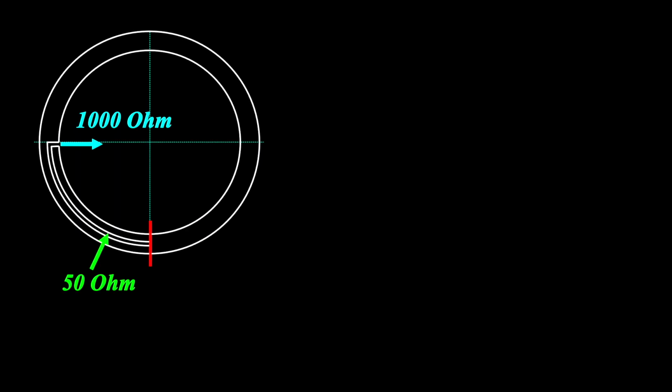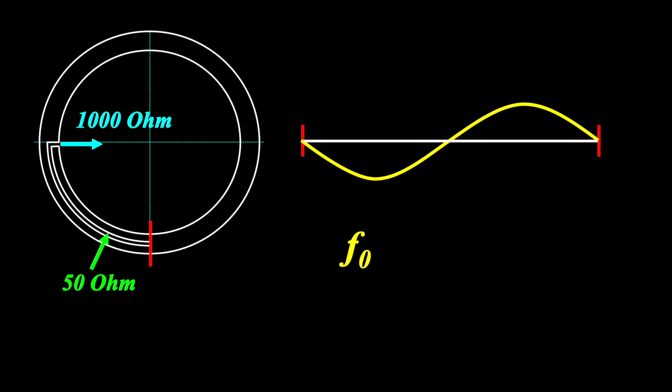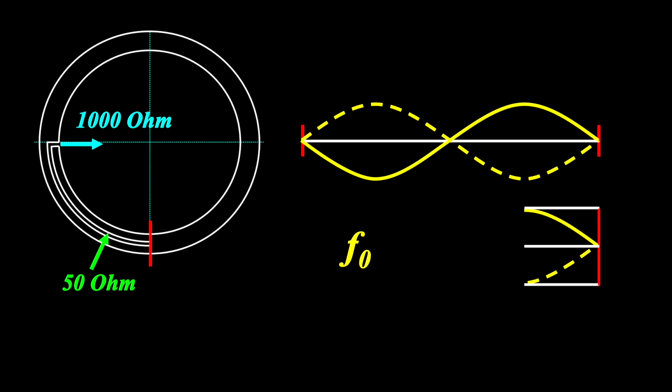As a conceptual model, we assume the circular loop is a straight conductor corresponding to the circumference of the loop. At fundamental frequency, the charge distribution is oscillating between these 2 states. In reality, the quarter wave transformer is integrated in the loop, but I'm drawing it separately. Due to the short, the field strength is 0 here, and its maximum is at the open end, coupling the signal to the loop. With the 50 ohm cable connected at this point, we are achieving a perfect antenna matching.